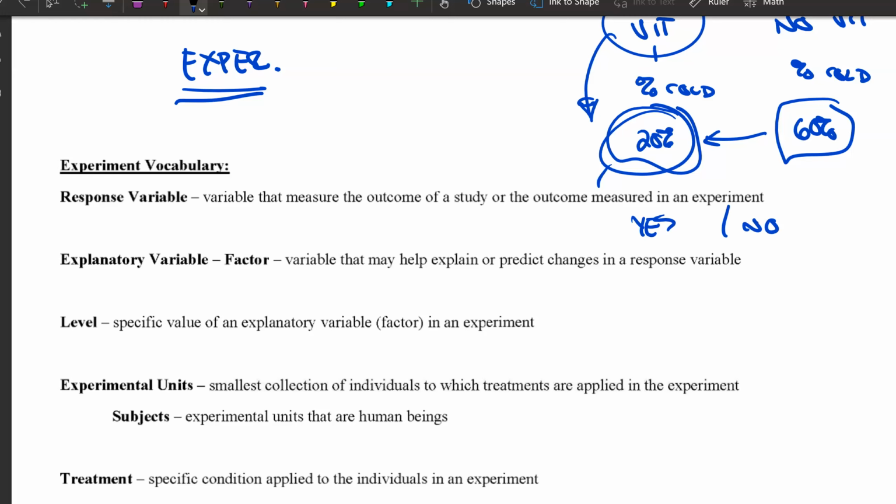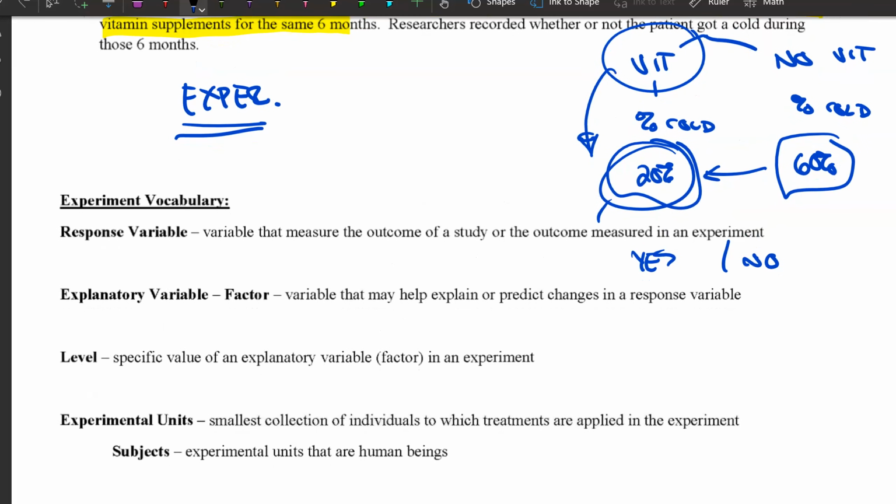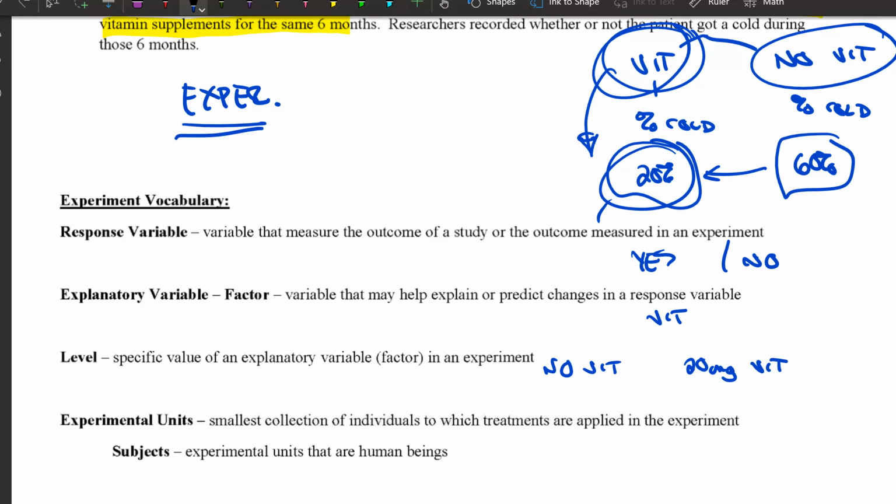That's the response variable. Explanatory variable or factor. This is a variable that helps explain or predict the changes. In this case, whether we gave vitamins or no vitamins was our explanatory variable. Amount of vitamins was the explanatory variable, or the factor. Level. This is the specific values of the experimental variable. So this would be no vitamins or 20 milligrams of vitamins. Those would be the levels of the explanatory variable.